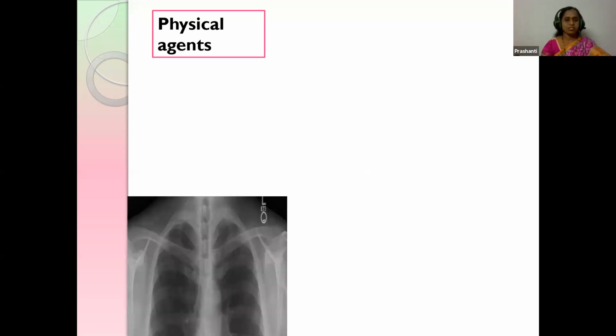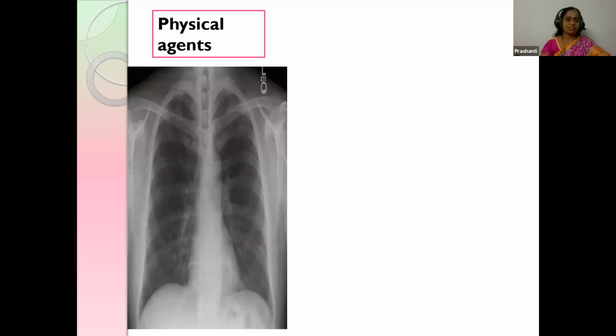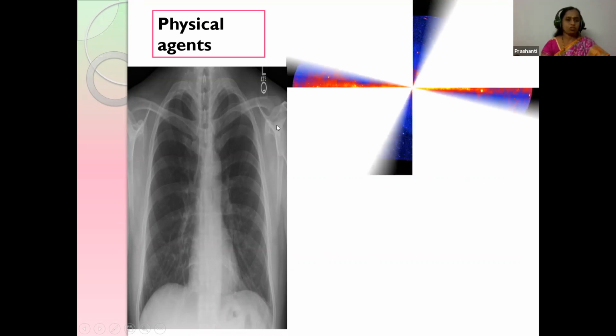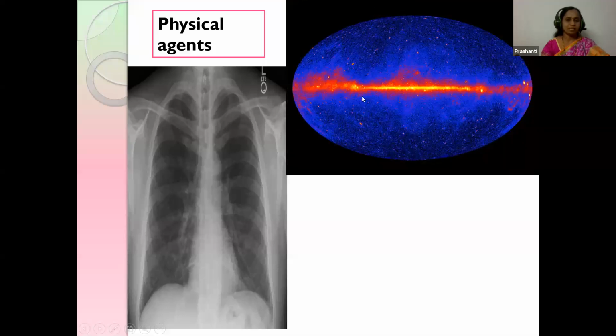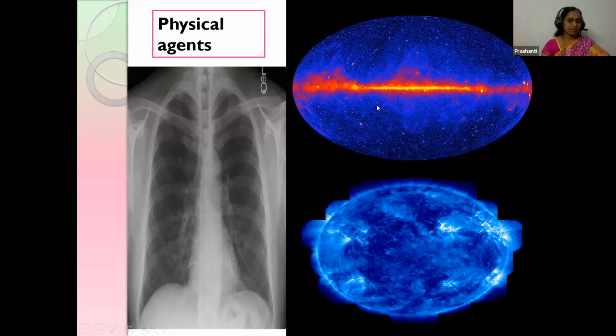Physical agents, for example taking x-rays. When we go for an x-ray, people say you will be prone to cancer. But x-rays have very little radiation, and there is only a little chance of cancer. Also gamma rays coming from the sun or lightning, and ultraviolet rays from the sun. These are also physical agents causing cancer.